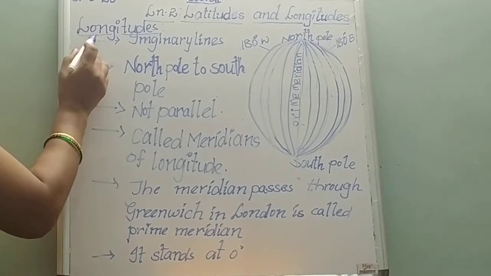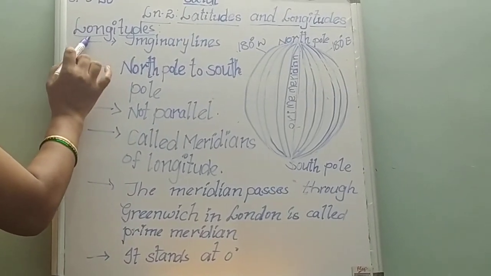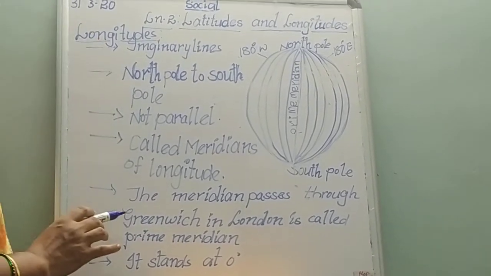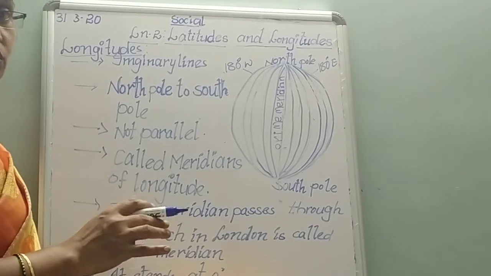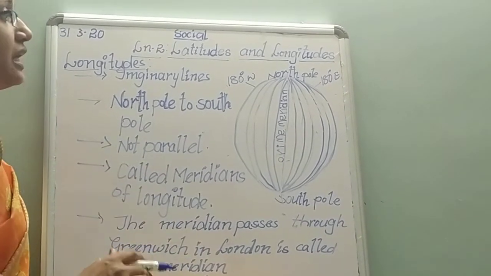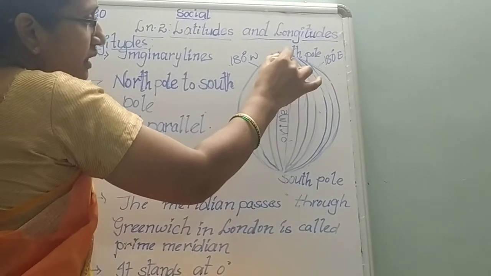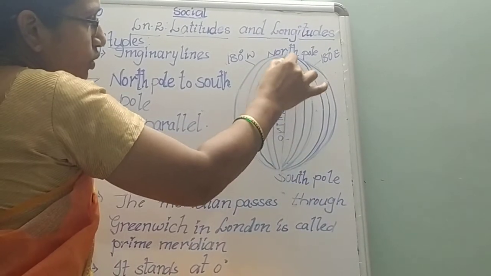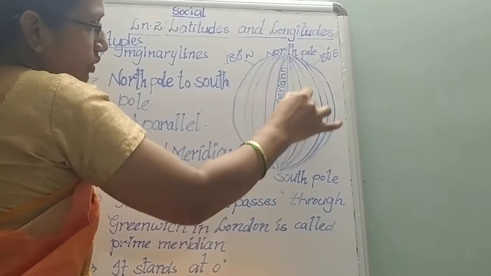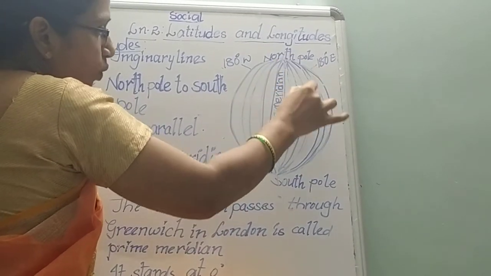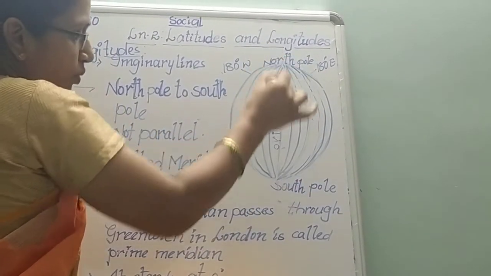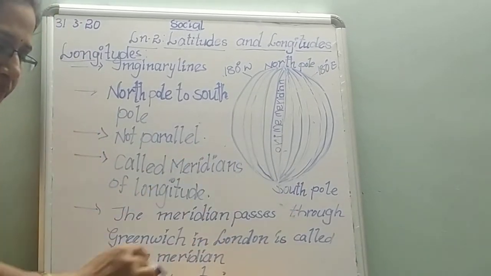Okay, now we are going to discuss longitudes. Longitudes are also imaginary lines that run from north pole to south pole. These are longitudes. All these are longitudes. Run from where to where, Nana? North pole to south pole.